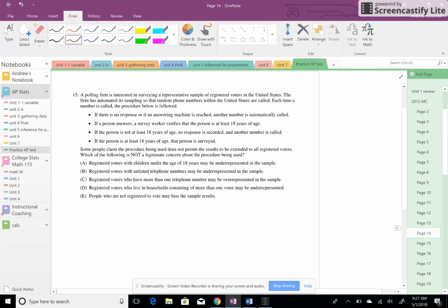15, I don't want to take a whole lot of time on because I think you'll be able to read through and make a good judgment. Let's see how you do on that one.